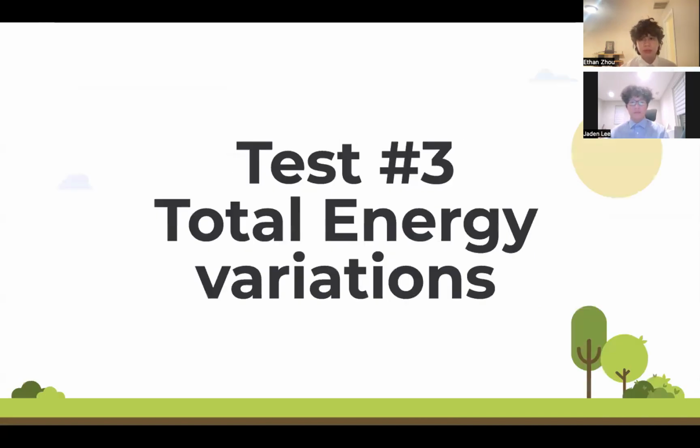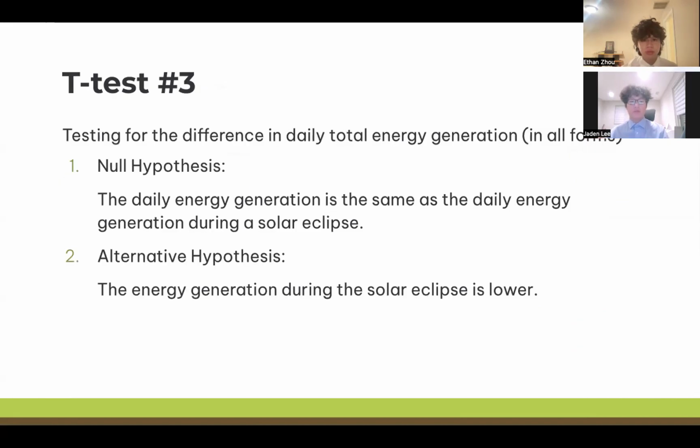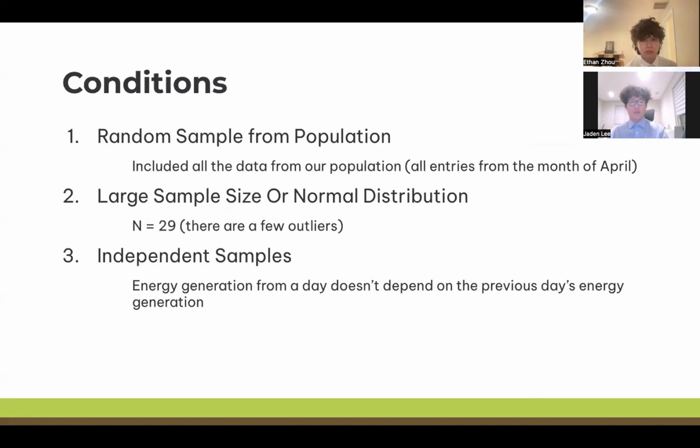Now, as for total energy variations, our null hypothesis was that the daily energy generation is the same as the daily energy generation during a solar eclipse. And our alternative hypothesis was that the daily generation during the solar eclipse was lower, with our conditions mostly met: it being a random sample and one off from a large sample, but that's close enough because of how extreme our result was, and it being an independent sample.